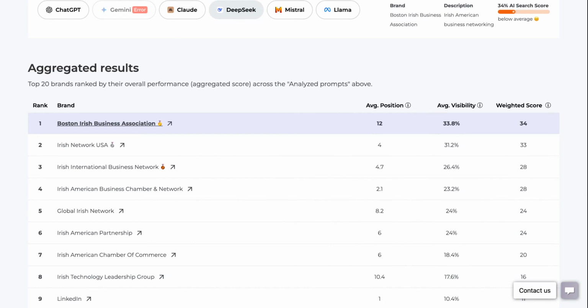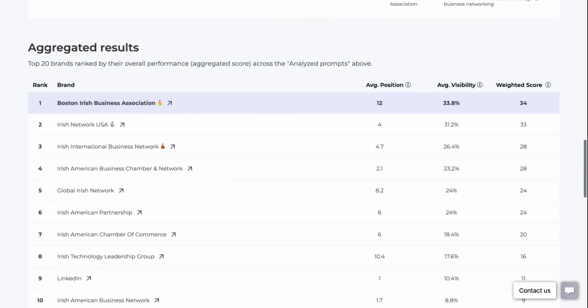So now I'm not just looking at specific prompts and seeing where I rank. Now I know across all my competitors, here's how I stack up. My average position is 12, right? And I get about 33% visibility. So across Claude and DeepSeek and Mistral and ChatGPT and Llama, I get 33% visibility. And that is tremendous. It is good to know where I stand.